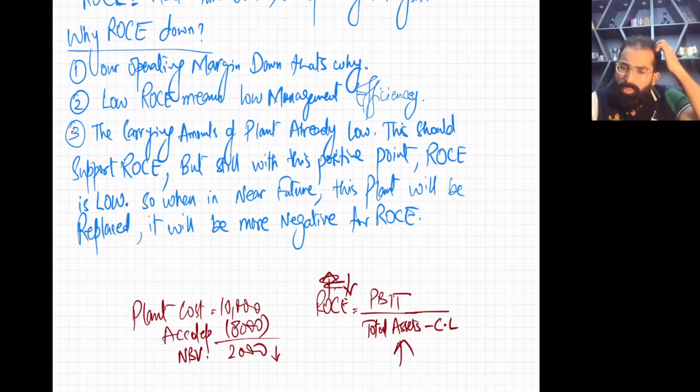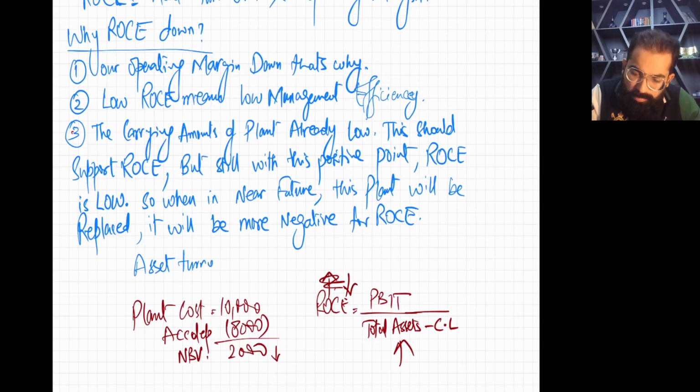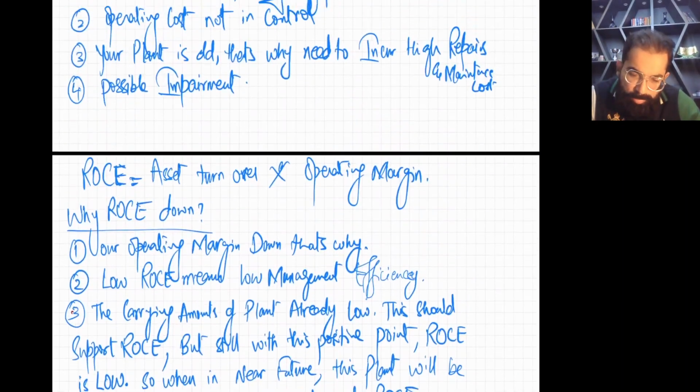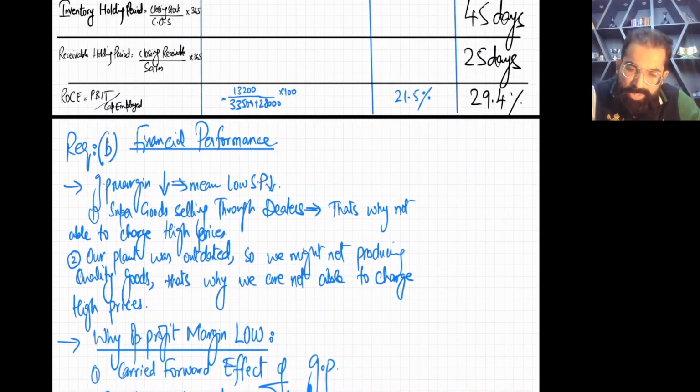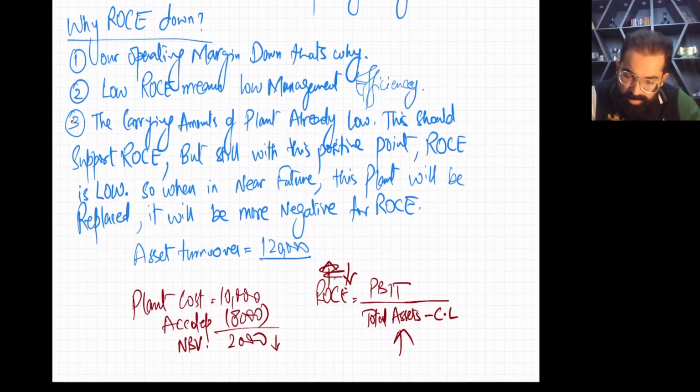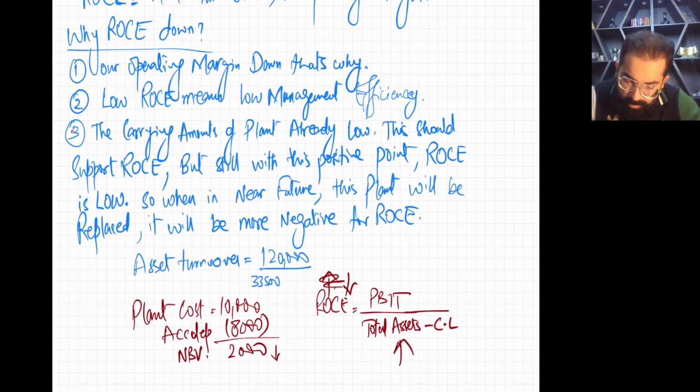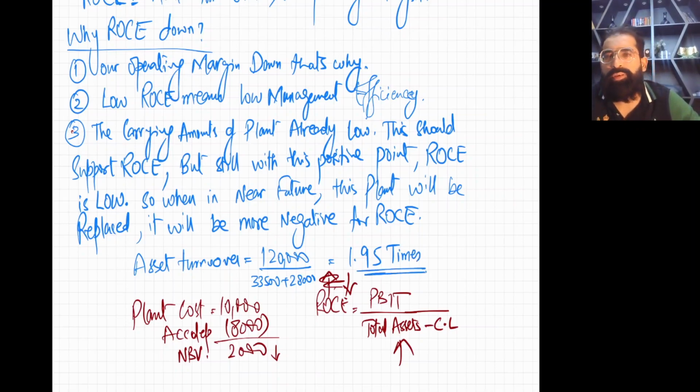Okay. One more thing you can calculate, an extra thing, and that is asset turnover. Separately, asset turnover is sales divided by capital employed. How much are our sales? 120,000. And how much was our capital employed? Our capital employed was 33,500 plus 28,000. If you calculate it, it will come to about 1.95 times. Okay, right? This is our asset turnover.